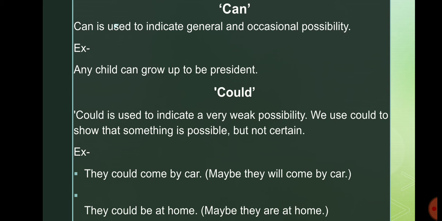We use could to show that something is possible but not certain. Let's see the examples. They could come by car. Maybe they will come by car, but it's not certain. Next one, they could be at home. Maybe they are at home.